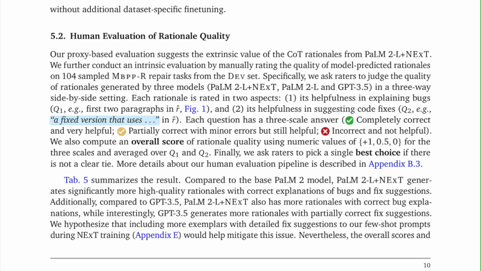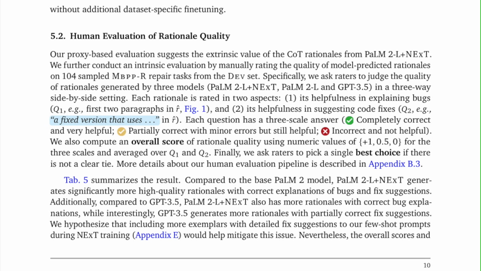Table 5 summarizes the result. Compared to the base PaLM 2-L model, PaLM 2-L + NExT generates significantly more high-quality rationales with correct explanations of bugs and fix suggestions. Additionally, compared to GPT-3.5, PaLM 2-L + NExT also has more rationales with correct bug explanations, while interestingly, GPT-3.5 generates more rationales with partially correct fix suggestions.